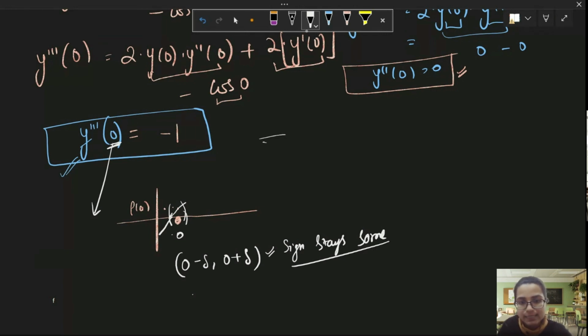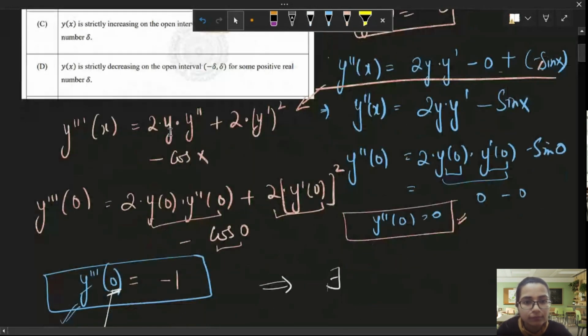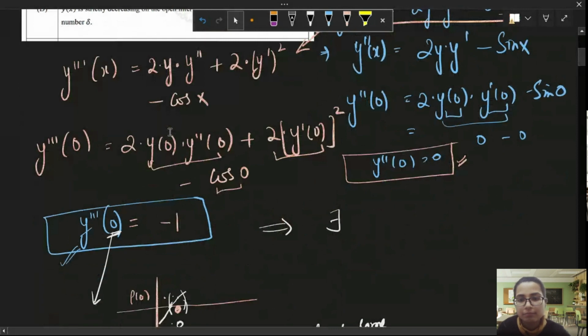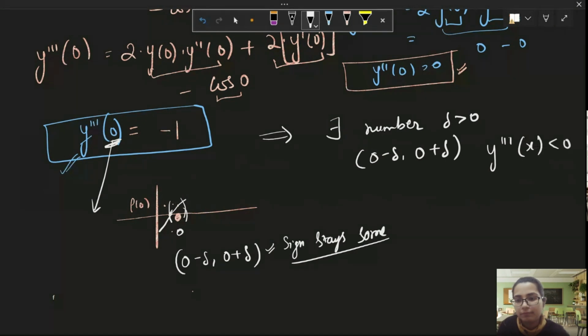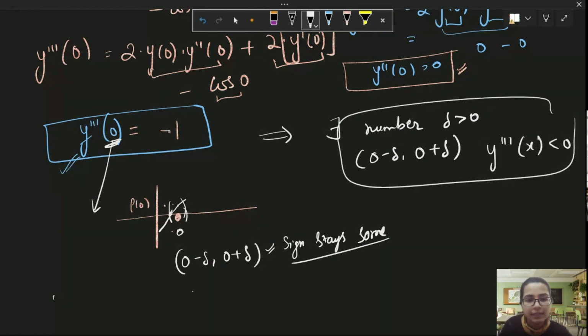If it's positive, it will stay positive. If it's negative, it will stay negative. So for this differential equation, this particular third order derivative is continuous, and around 0 the sign of this function will be the same. So I can say that there exists a number, let me call it del, greater than 0, such that in that small interval around 0, 0 minus delta to 0 plus delta, the sign of the triple derivative will be negative. Why negative? Because it took value minus 1 at 0. If your function is giving you minus 1, there always exists a neighborhood in which you get a completely negative sign.